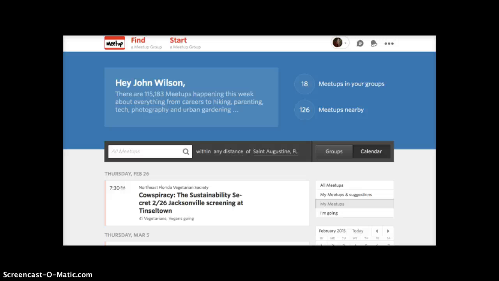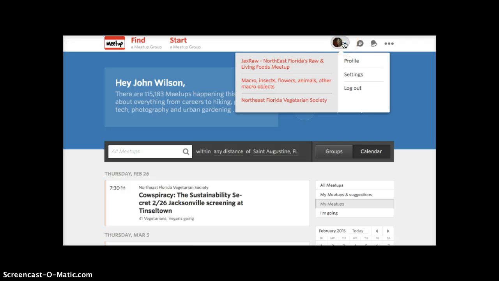When you're logged in on the calendar page, this is pretty much what your home page looks like. I'm going to go through the tabs and talk a little bit about what each one does. This is the Find a Meetup Group tab. I've been talking about that for a few minutes. This is the Start a Meetup Group tab. I'll talk more about that later as it involves time and money.